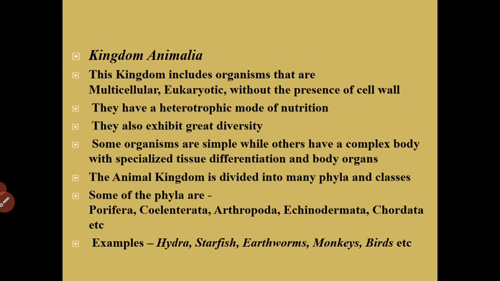Some of the phyla are Porifera, Coelenterata, Arthropoda, Echinodermata, Chordata, etc. Now examples: Hydra, starfish, earthworms, monkeys, birds. So this was a short look at the five kingdoms.